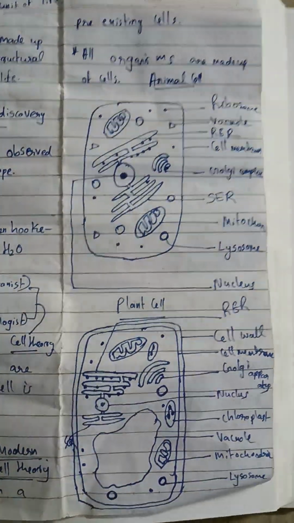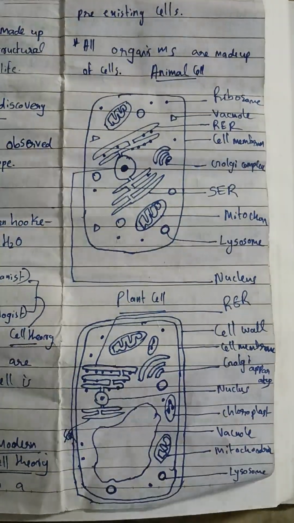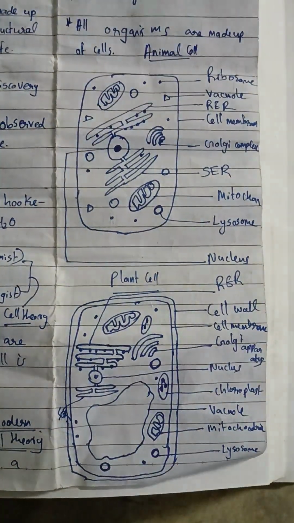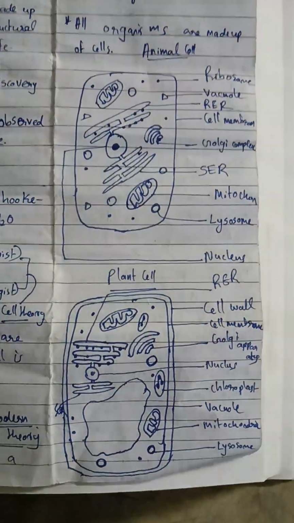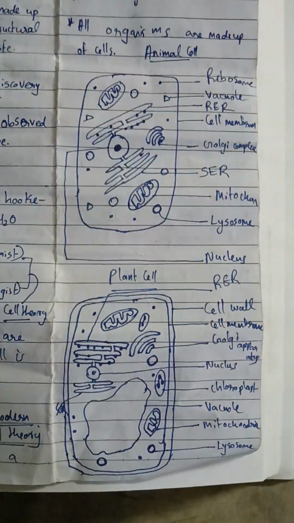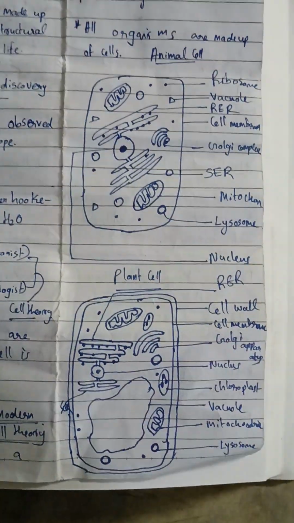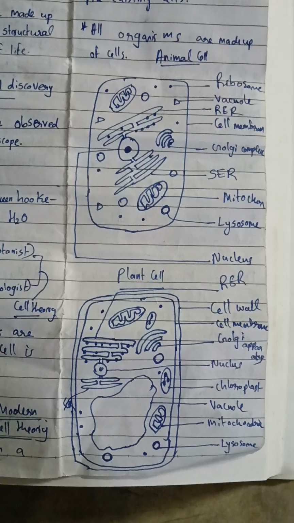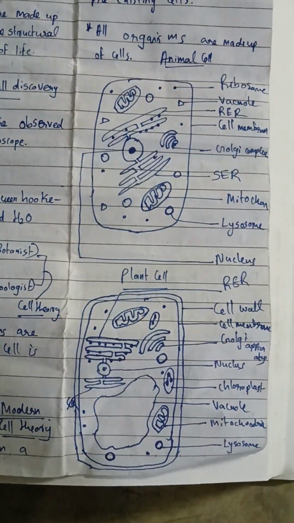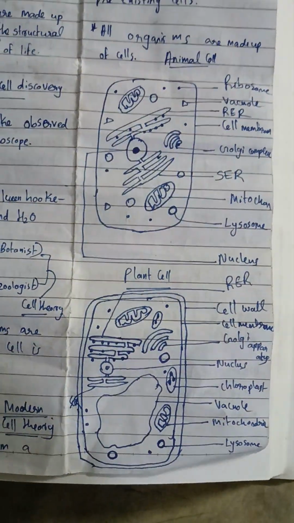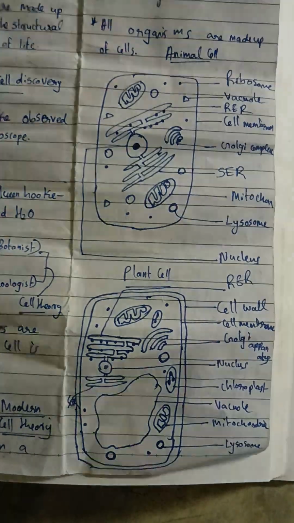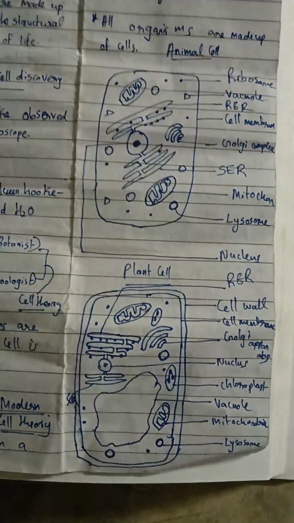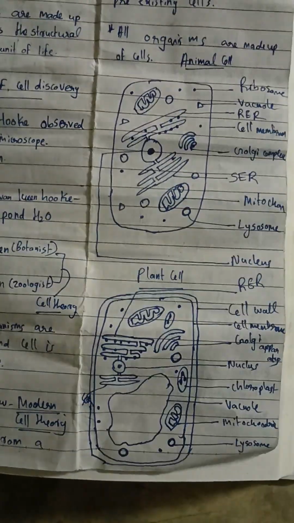If you see this diagram, animal cell has its own diagram and plant cell has its own diagram. So when you learn from the exam point of view, you should be very alert. You should show two diagrams in two ways, and each diagram should be different. There are lots of dissimilarities. By seeing this diagram, you should be able to label all dissimilarities.